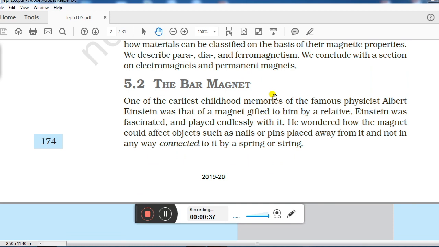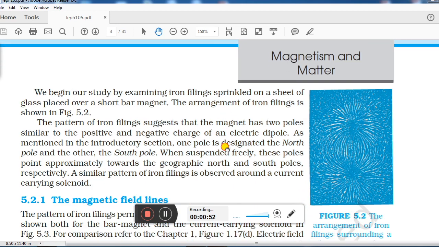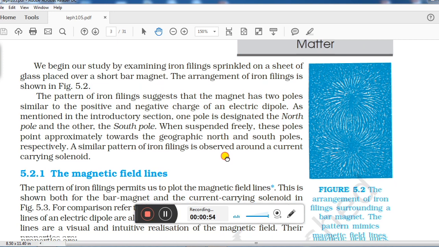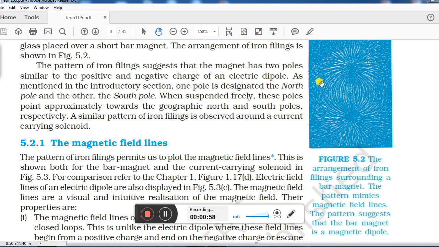Here you can see a paragraph. In this paragraph nothing special is given which we should read. Here about childhood memories of Albert Einstein is given. So let us move to the next page. On the next page you will come to see this figure. You can see this figure here.